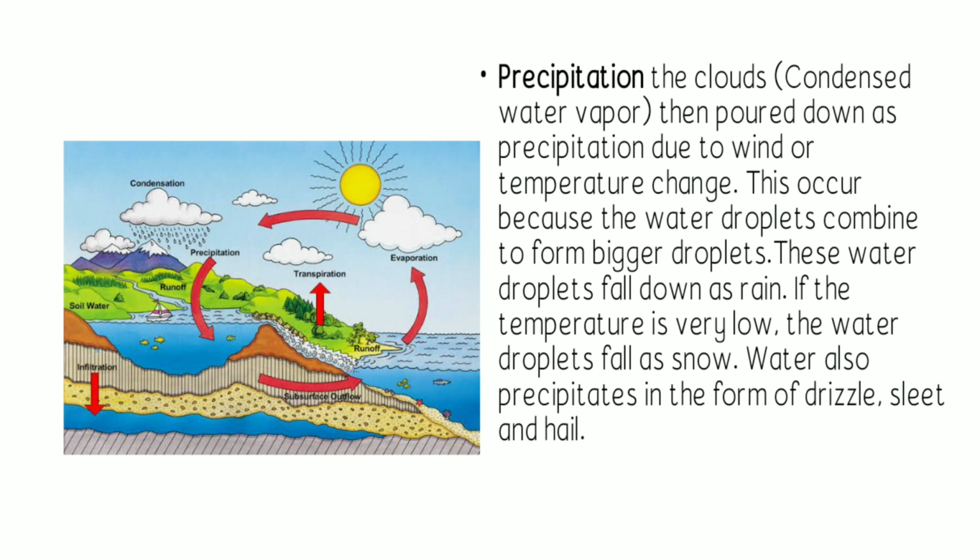Next is precipitation. In precipitation, the clouds or the condensed water vapor then pour down as precipitation due to wind or changes in temperature. This occurs because water droplets combine to form bigger droplets. These water droplets fall down as rain. If the temperature is very low, the water droplets fall as snow. Water can also be precipitated in the form of drizzle, sleet, or hail.